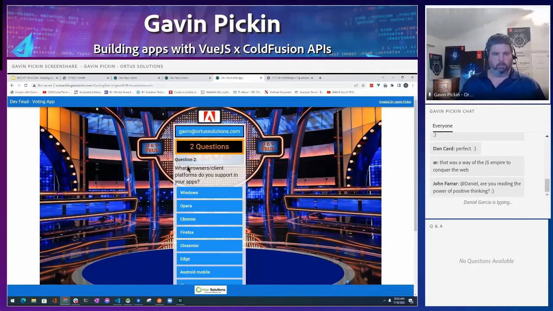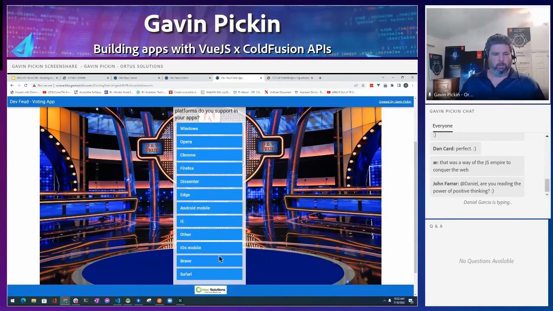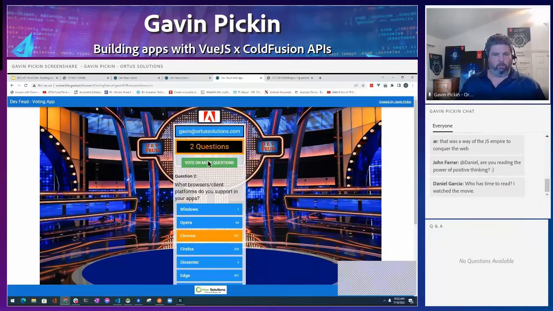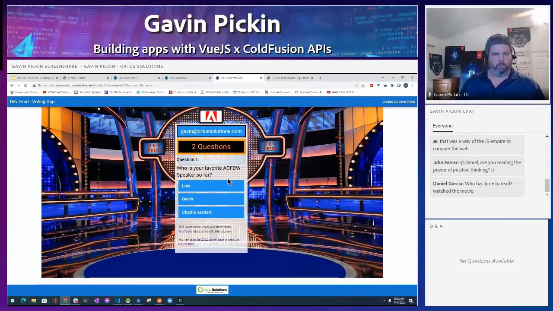And if we go next, which browsers and client platforms do you support? The most popular one is probably going to be Chrome, so we'll vote Chrome. So you've voted on all your questions, so it thanks us, and then if we want to vote on more, it's going to generate another one and gets us to vote some more.